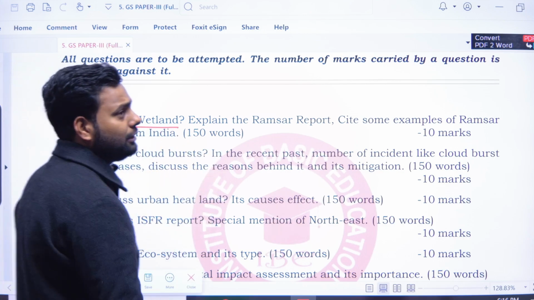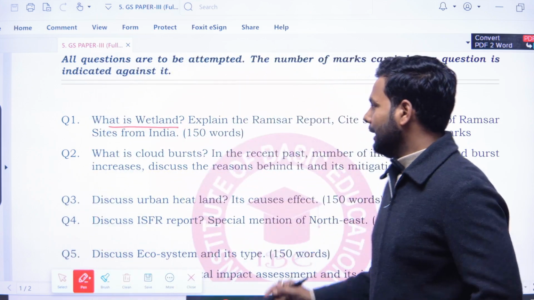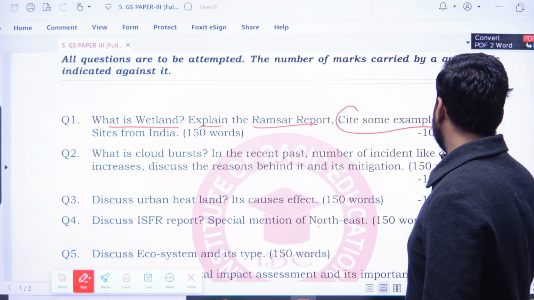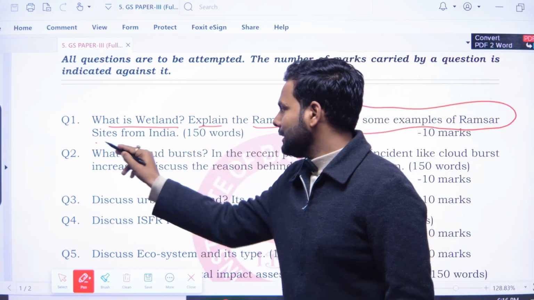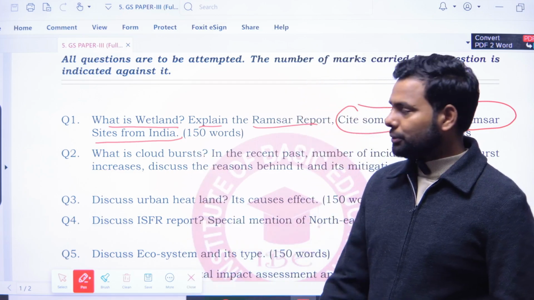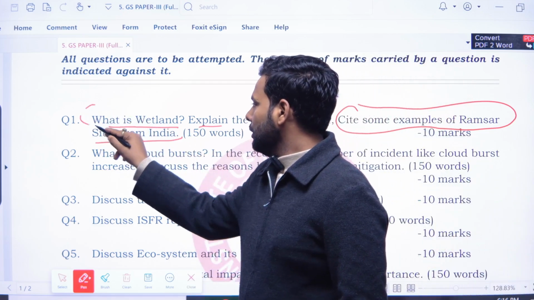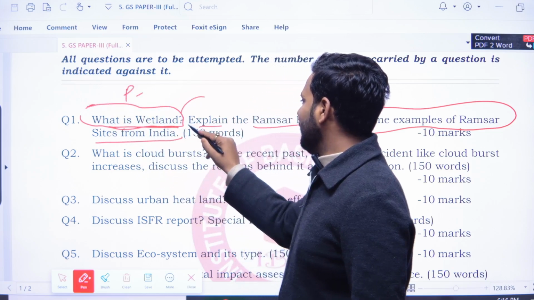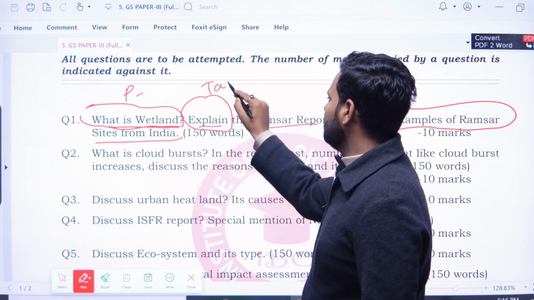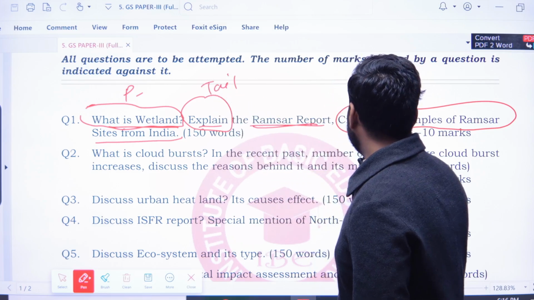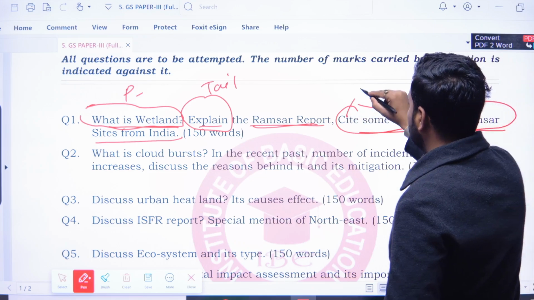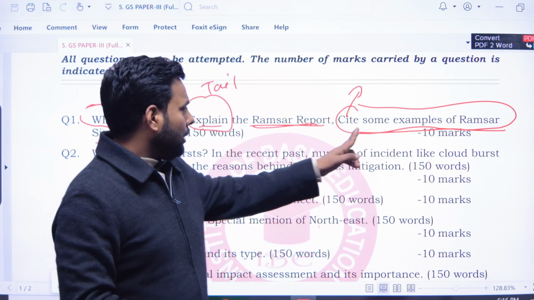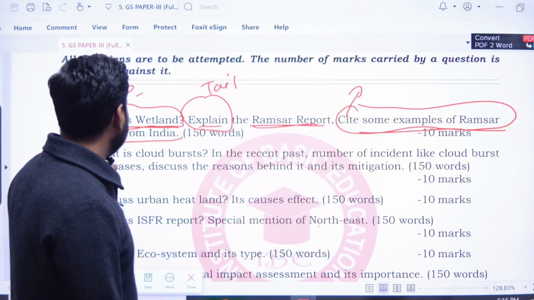The first question: what is wetland, and explain the Ramsar report. Cite some examples of Ramsar sites from India. So in this question, firstly you have to find out the primary keyword, what is wetland, and explain. And the Ramsar report: cite means you have to mention some Ramsar locations, some examples of Ramsar sites from India.